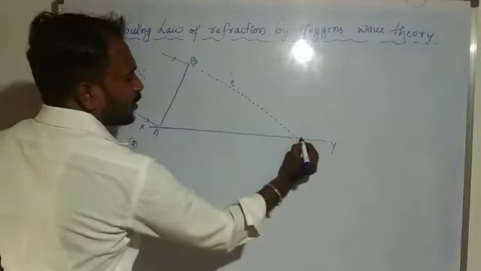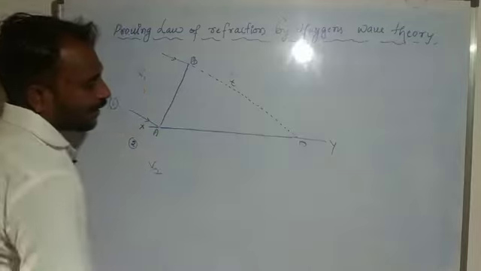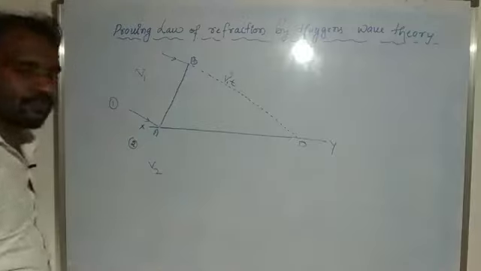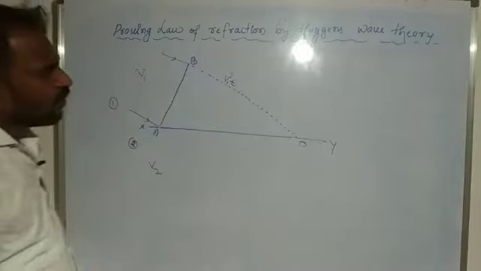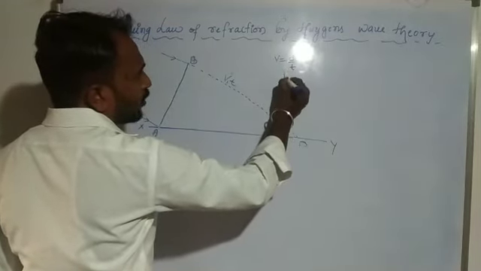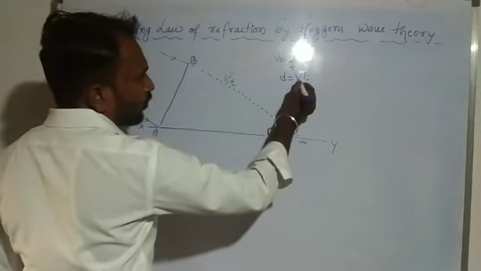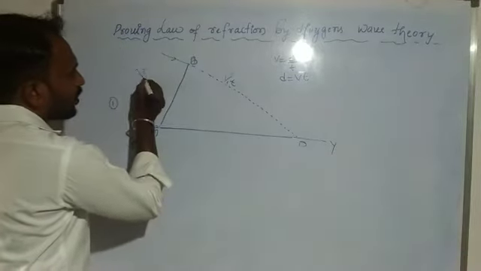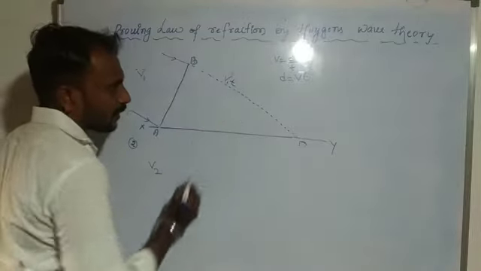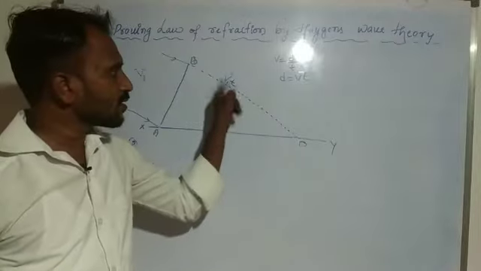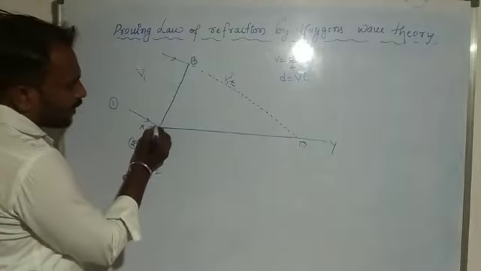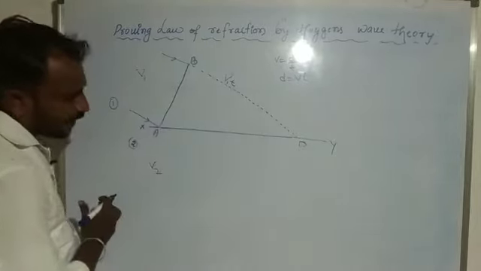And here this point we consider D. And here BD we consider v1 into T. Why? Because velocity is equal to displacement by time. It means the displacement is equal to velocity into T. Velocity we consider the light velocity in the first media, and the time interval we consider T. So for this reason, the distance BD is v1 T. Okay, so first edge A is incident on this refracting surface, and then here we get secondary wavelets.